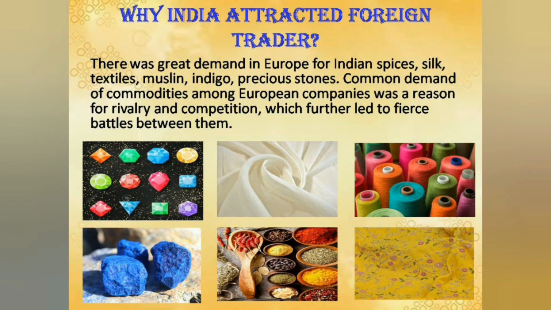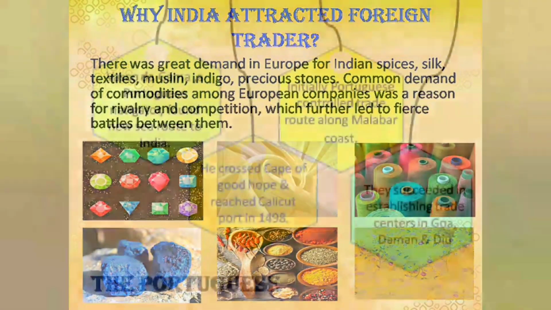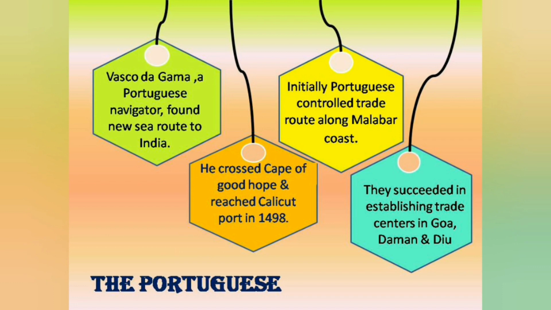The only way the trading companies could flourish was by reducing competition. This was the main reason why India was attracted by many foreign traders. The first of them were the Portuguese. India had commercial relations with the countries of the West since ancient times. The Mughal emperors had failed to guard their sea coast due to the lack of a strong navy.